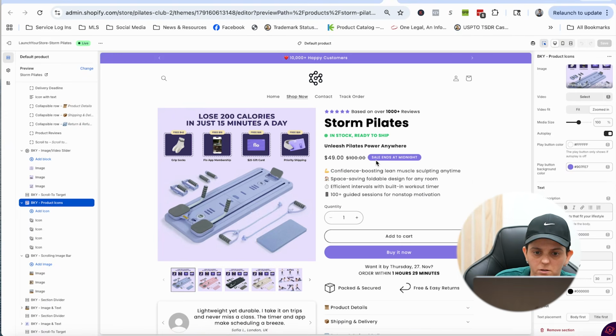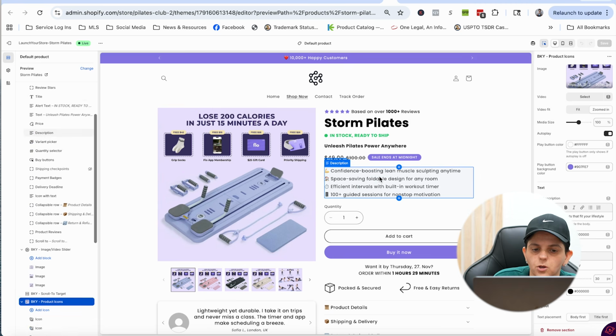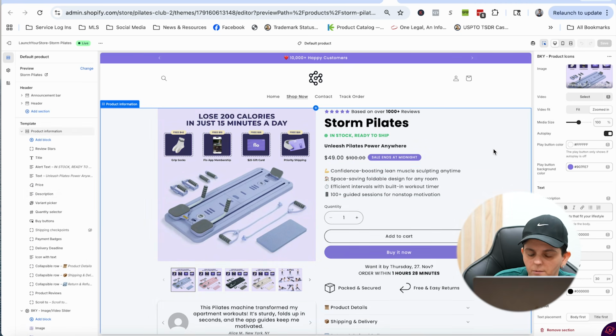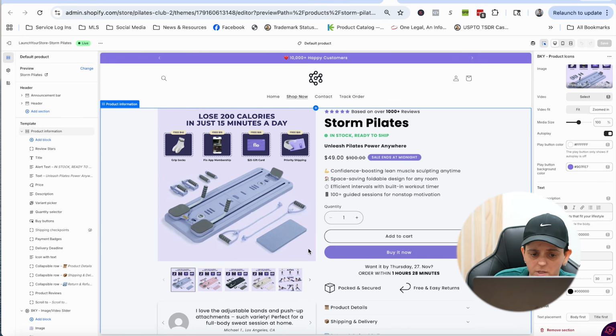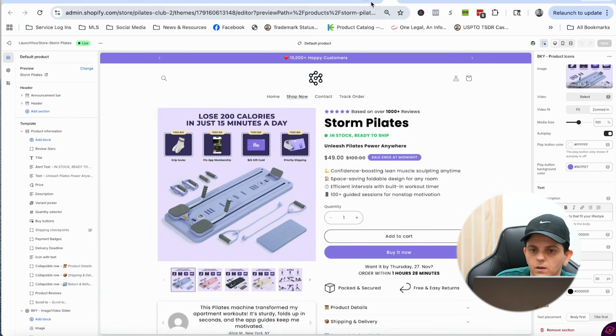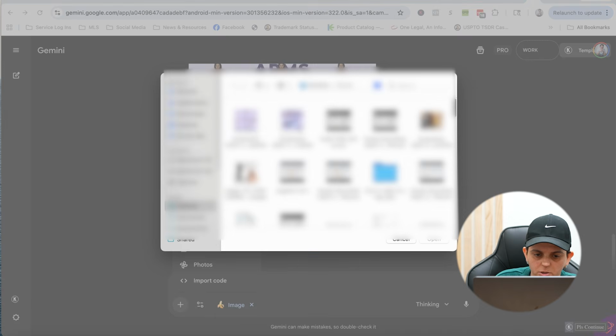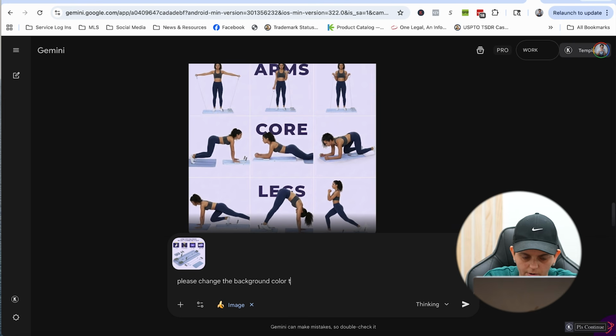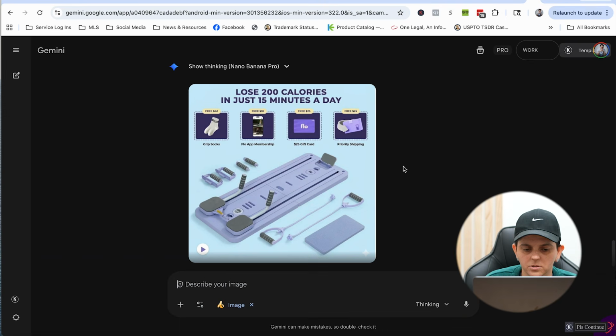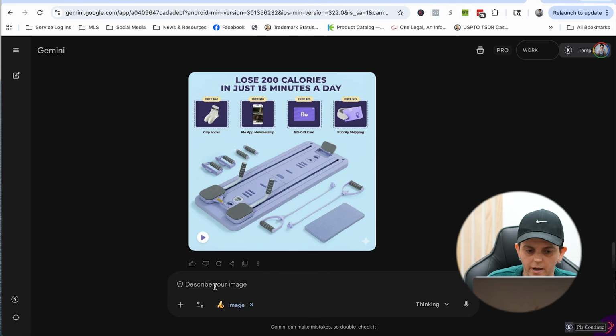If you have certain colors for your brand, right, you would want to change the colors as well. So for example, instead of using light purple, maybe you could use a different color like light blue, right? And have that be your background for your pictures, okay? So for example, if I wanted to use this picture, I would go to Nano Banana and paste this picture. I would say, please change the background color to a light soft blue. As you can see here, it changed it to a light blue.